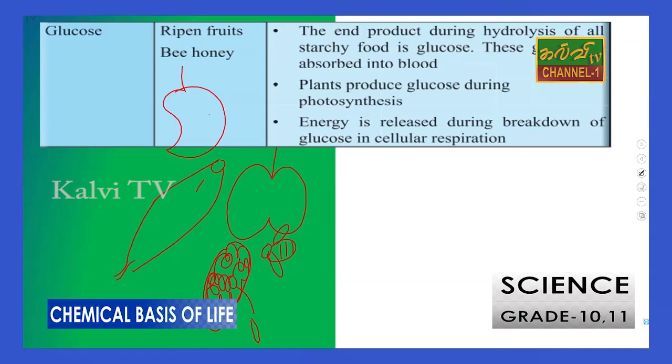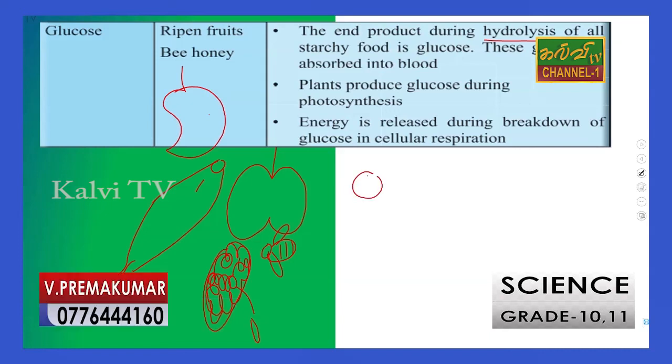End product during hydrolysis. What is hydrolysis? This is a glucose molecule, C6H12O6, and another glucose molecule, C6H12O6.